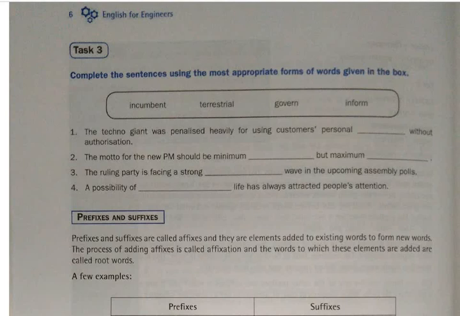The ruling party is facing a strong anti-incumbency. So there you are adding a prefix as well as a suffix. Anti-incumbency wave in the upcoming assembly polls. Next one. A possibility of extraterrestrial life has always attracted people's attention.